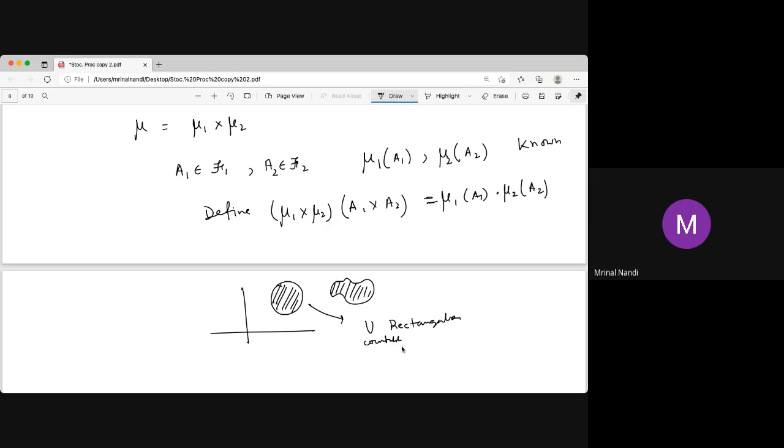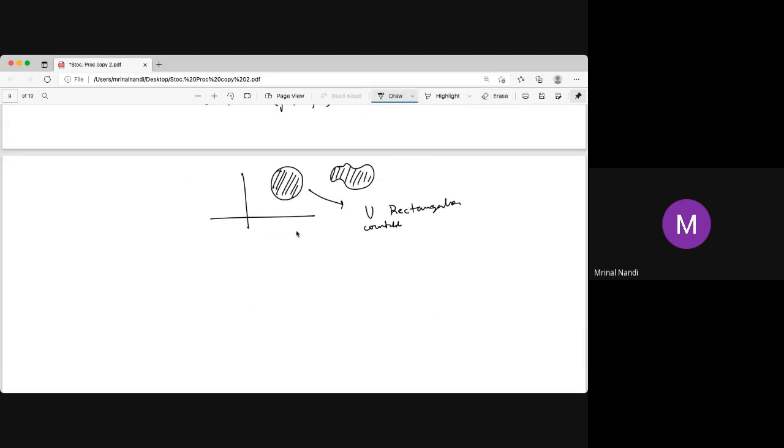We know it for the finite case, like in probability. In probability, we know how to find this. That is easy. Say if A and B are two sets in the sigma algebra, and A union B is also in that sigma algebra, then we know how to find the measure: it is just the measure of A plus the measure of B minus the measure of A intersection B. And you also know it for the finite case.